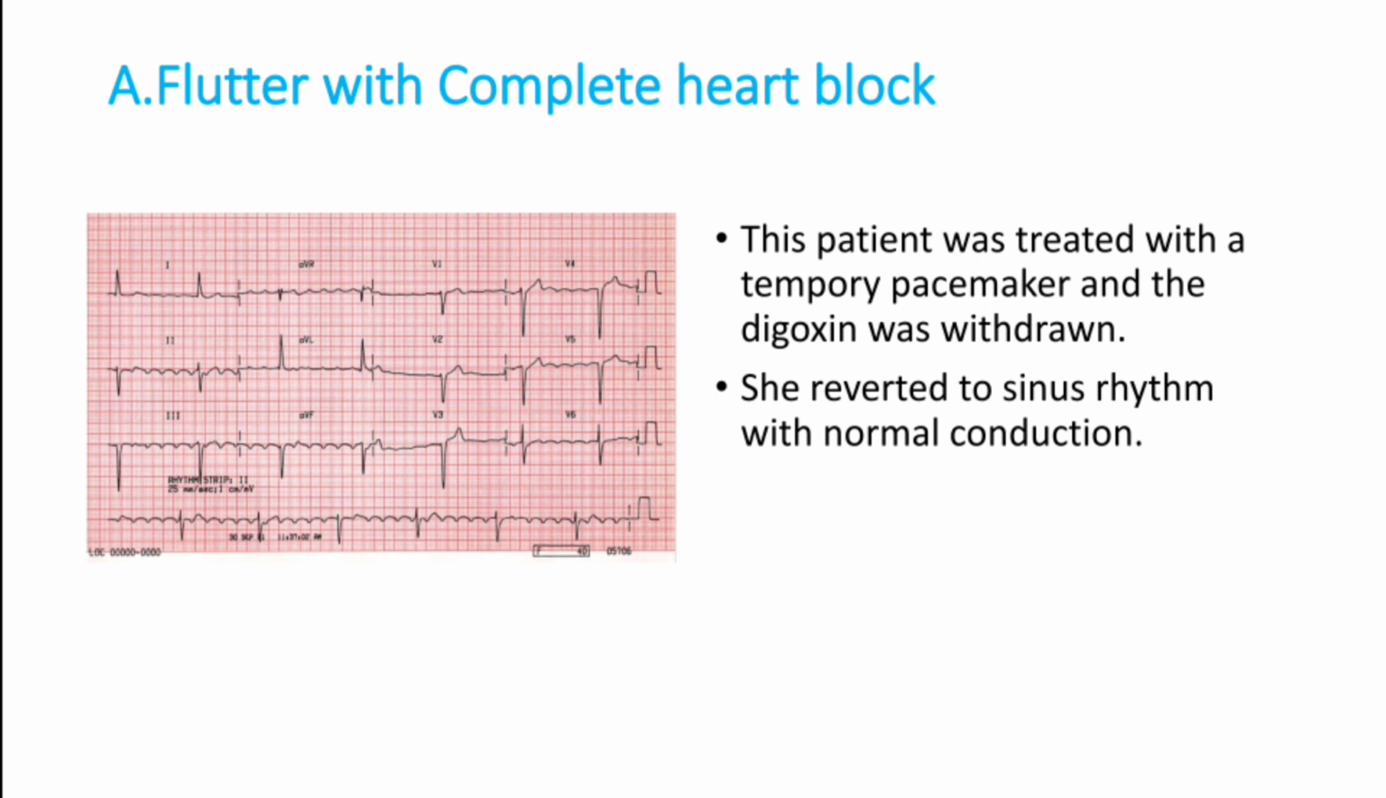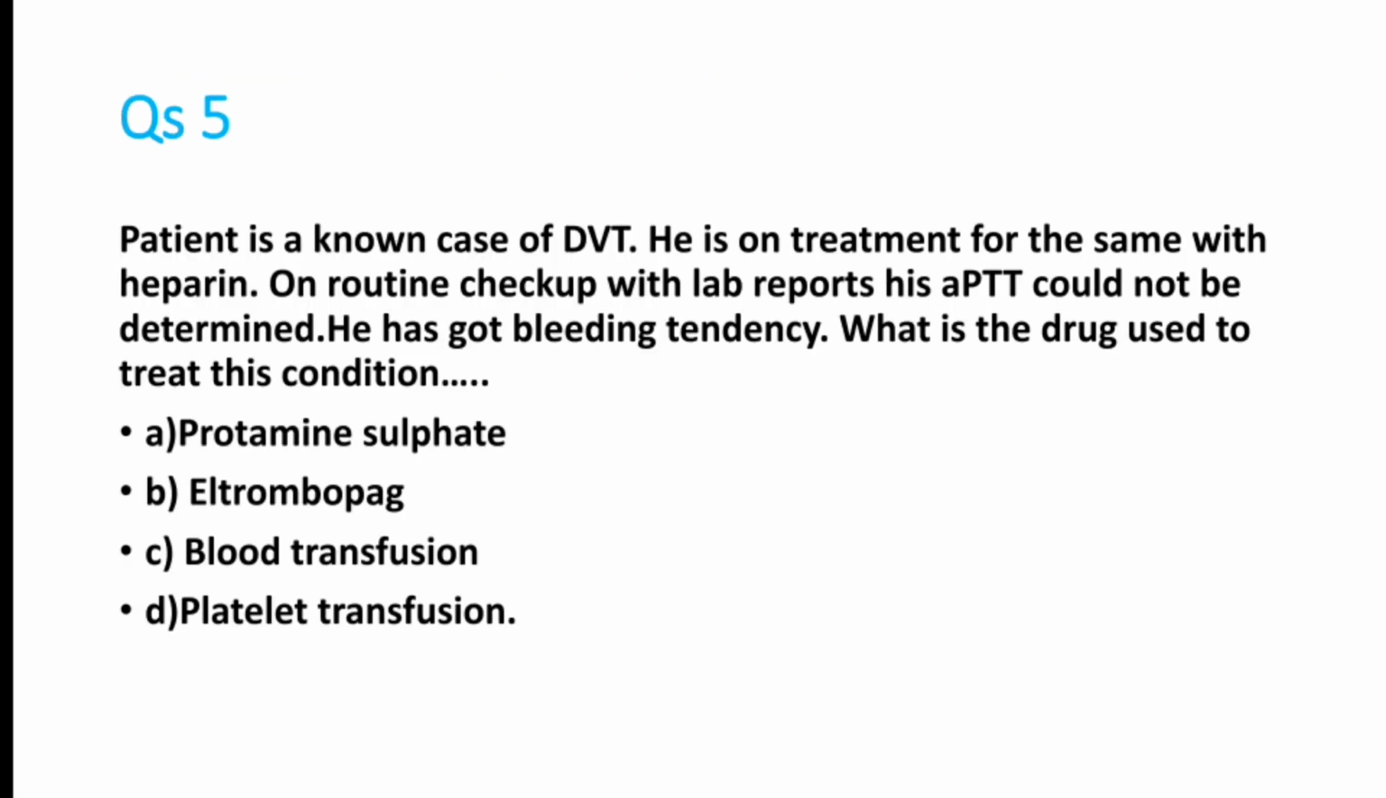Okay. Now we'll go to question number 5. Patient is a known case of DVT. He is on treatment for the same with heparin. On routine examination, while the patient is on heparin, she has bleeding tendencies and her APTT is prolonged. What is the drug of choice? From the following group of drugs you can select the treatment which can reverse the toxicity or side effect of heparin.